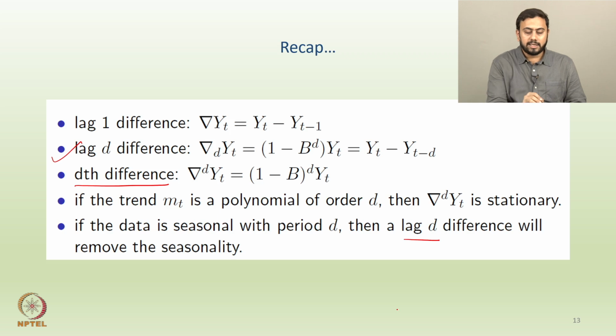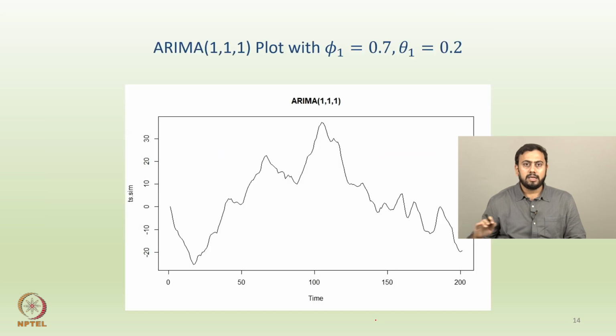Okay. So I think this slide sums up all kinds of differences that one can apply depending on if you have a trend or some seasonality behavior in the series, and so on and so forth. Okay. And then the last slide in this lecture would be a simulation again. So what we have in front of us is a simulated sequence of an ARIMA 1,1,1 process. Now by the way, all these things have been done in R. So all the simulations and all the calculations have been done in R.